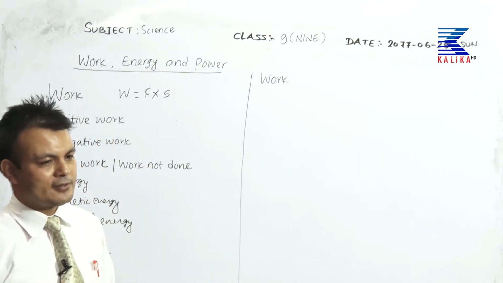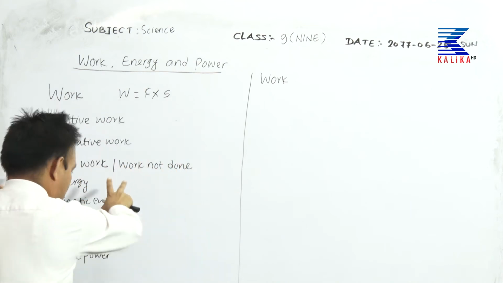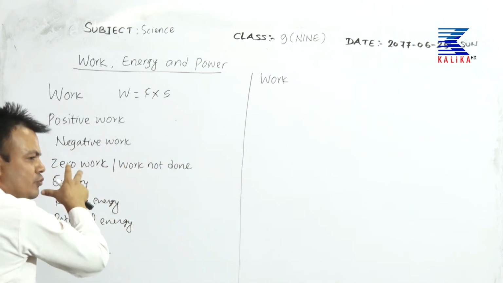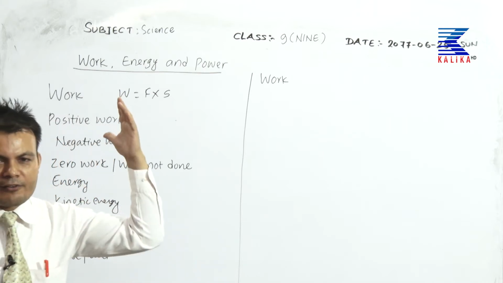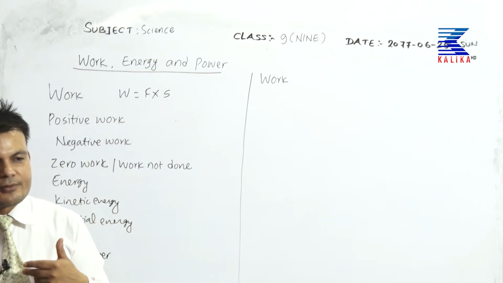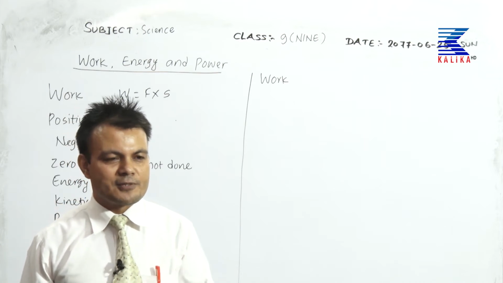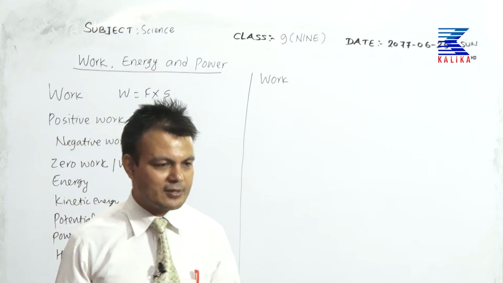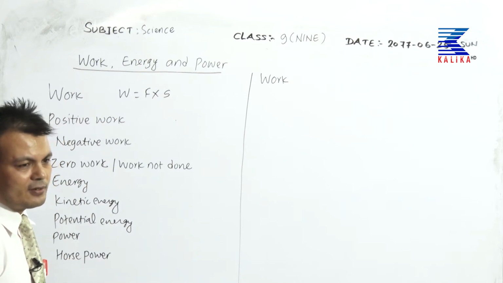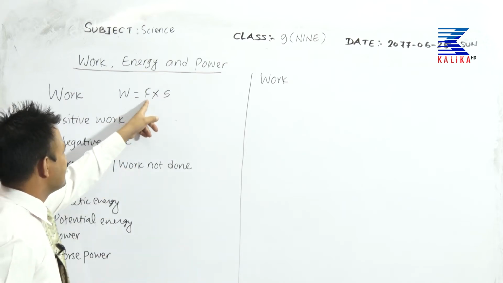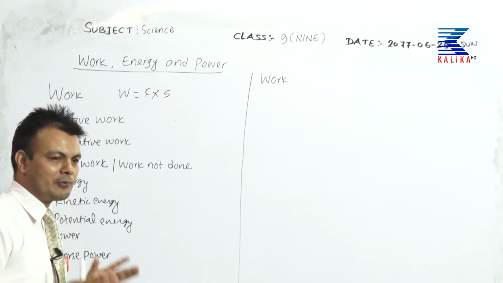Or let's talk about something else. For example, I'm trying to push a wall, a board, or let's say a truck. I applied a lot of force, like 1,000 Newton, but I made the truck or wall be displaced by 0 meter. F into 0 equals 0 work done. So zero work done is actually work not done, whether because the value of F is 0 or because the value of S is 0. That's why the work is not done. Work done equals 0.